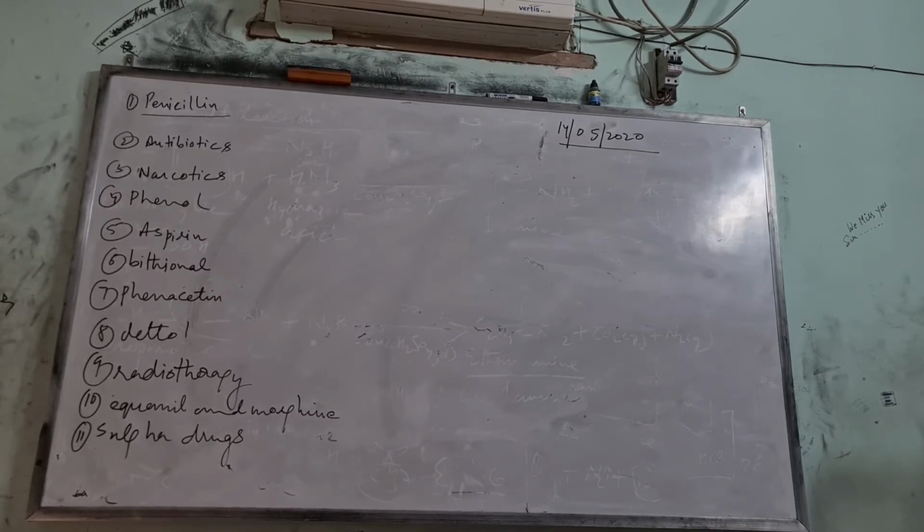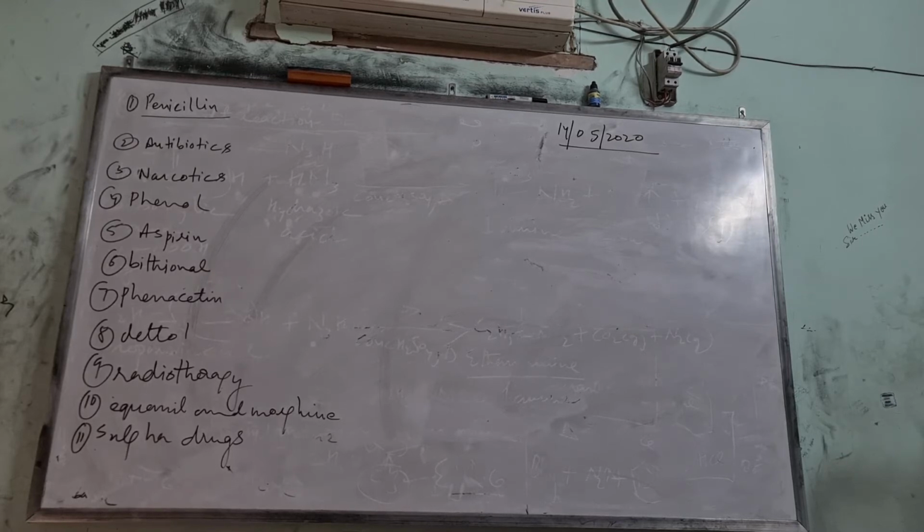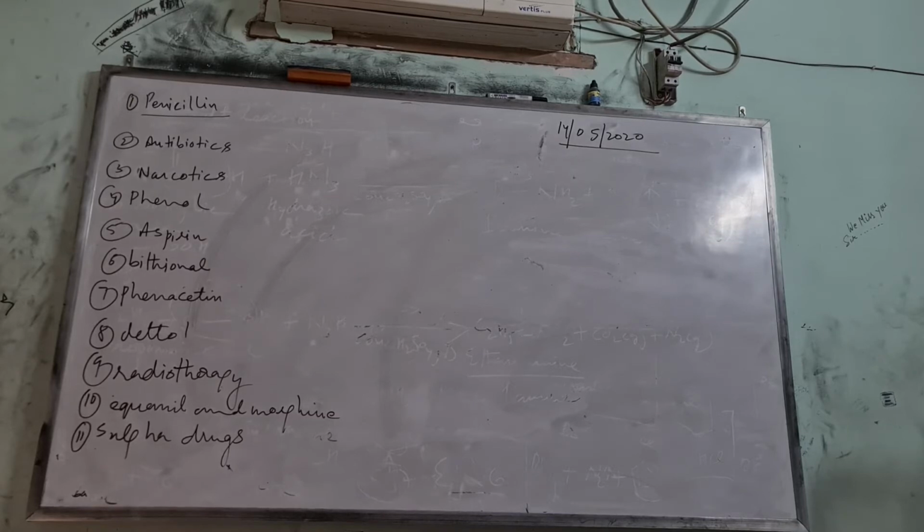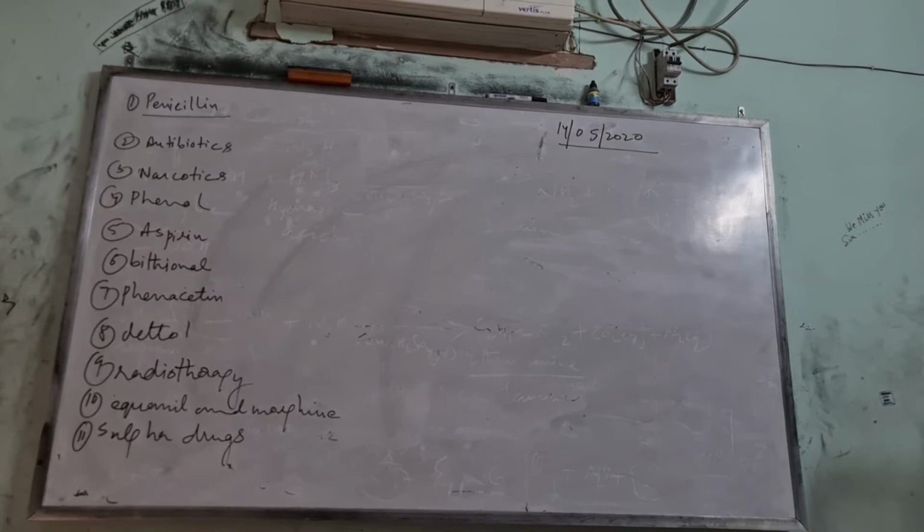When a medicine can treat more than one type of disease, like it can cure a number of diseases, then that medicine comes under broad spectrum. As the name suggests, that antibiotic which can treat a number of diseases is known as broad spectrum, and the antibiotic which can specifically treat only one disease is known as a narrow spectrum antibiotic.